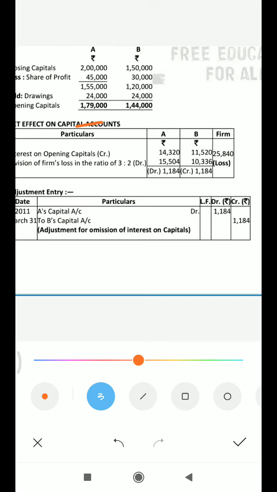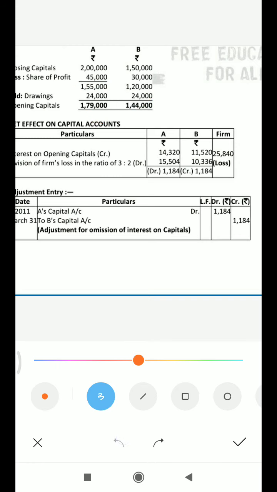So you can see here, my dear students, in the question there is given 2 lakh closing capital, sorry, 1,50,000. We have already added share of profit. The amount of share of profit is 45,000. We will deduct: 1,50,000 minus 30,000 will come 1,55,000 and 1,20,000.